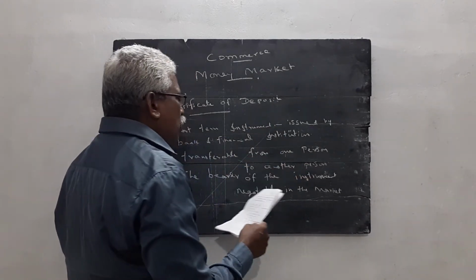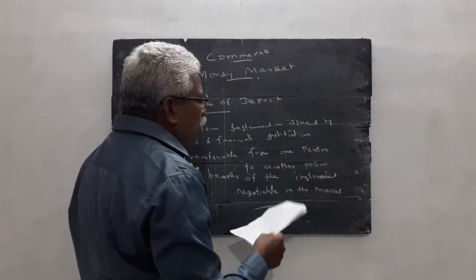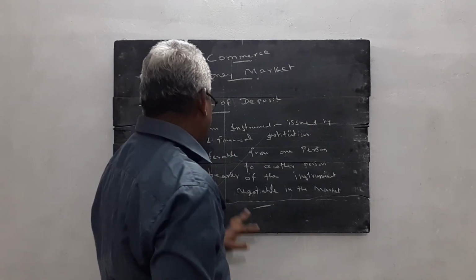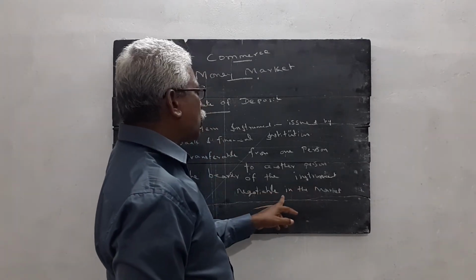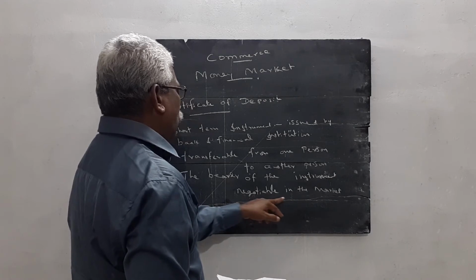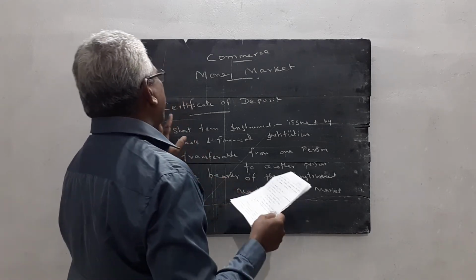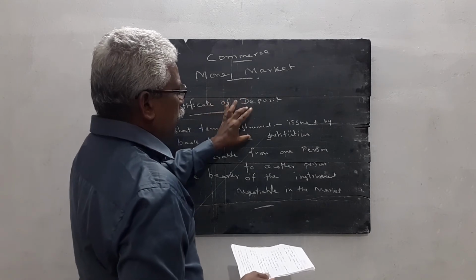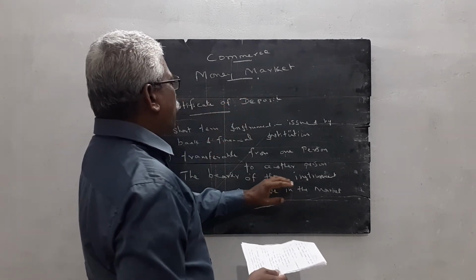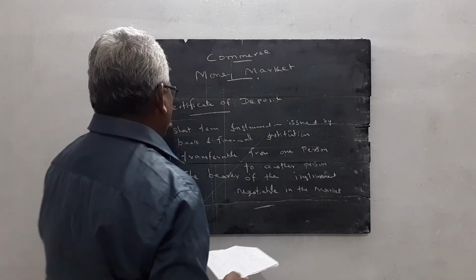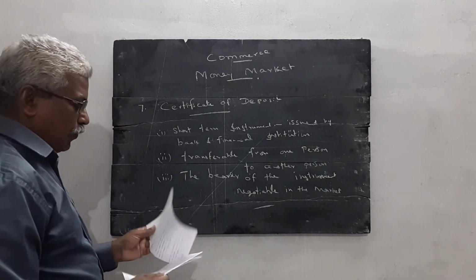The bearer of the instrument is eligible to get the amount in the market. The bearer of the instrument is negotiable. Negotiable means the person who has the certificate of deposit is eligible to get the money in the market. These are the details about certificate of deposit.